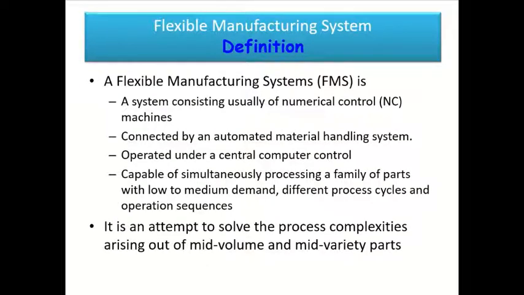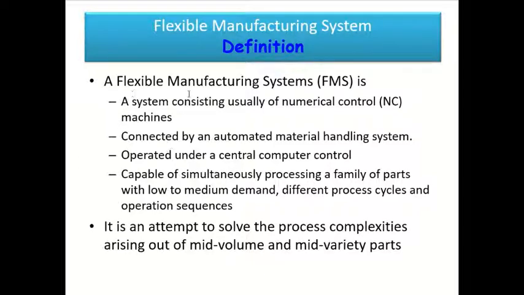Now coming to the flexible manufacturing systems in particular. Let us first understand what an FMS is. An FMS is a manufacturing system consisting usually of numerical controlled machines, abbreviated as NC machines, connected by an automated materials handling system, and operated under a central computer control.